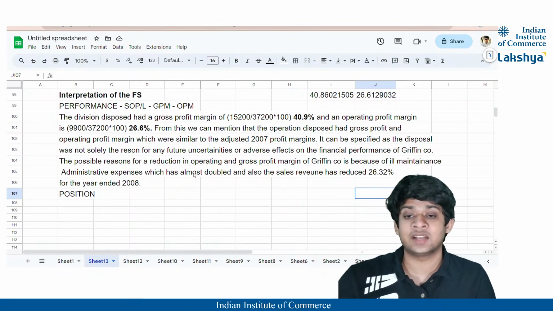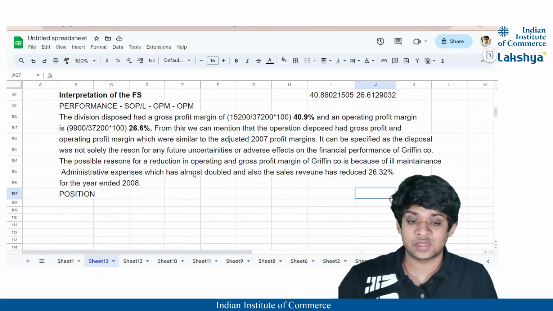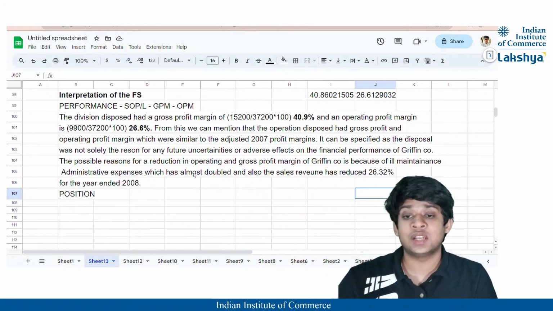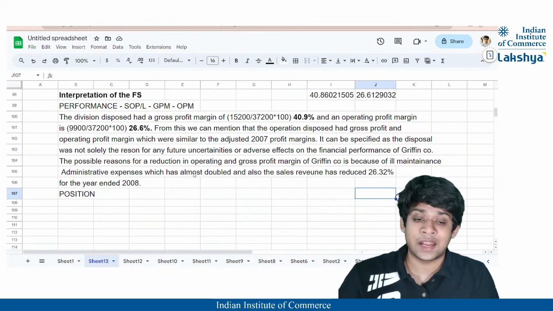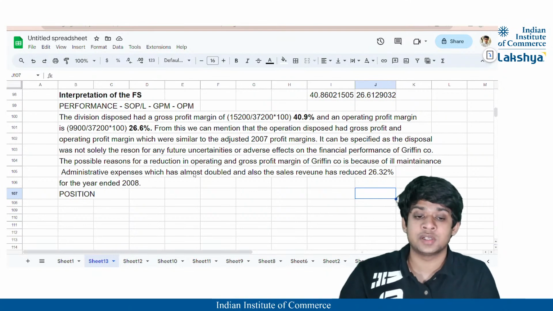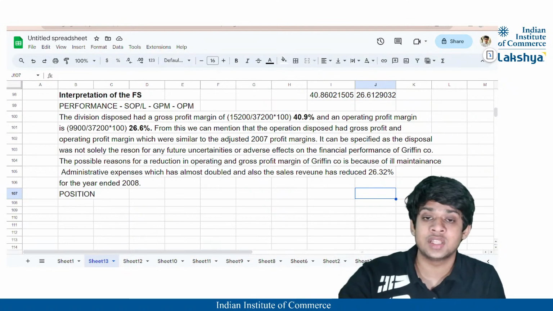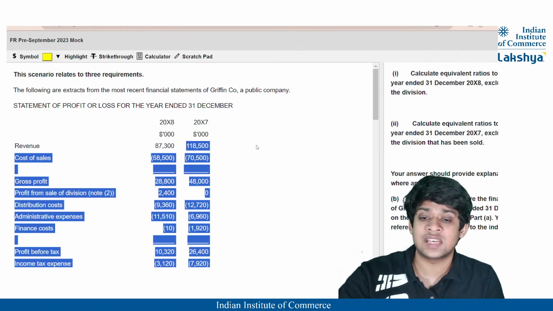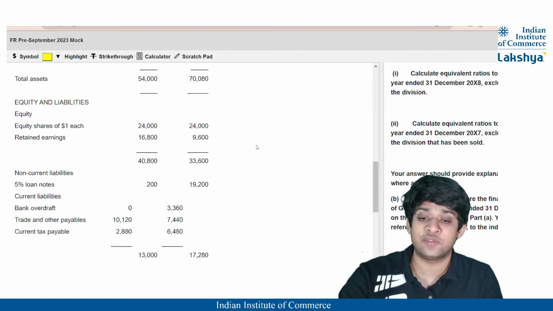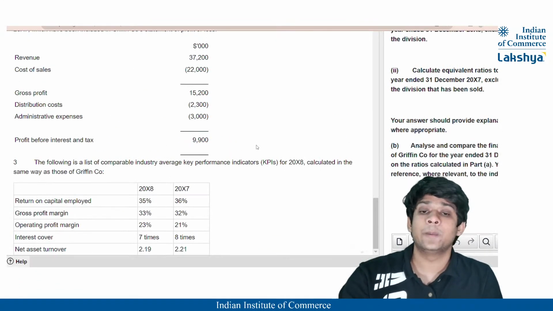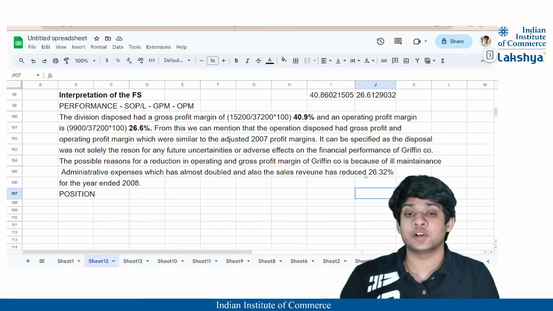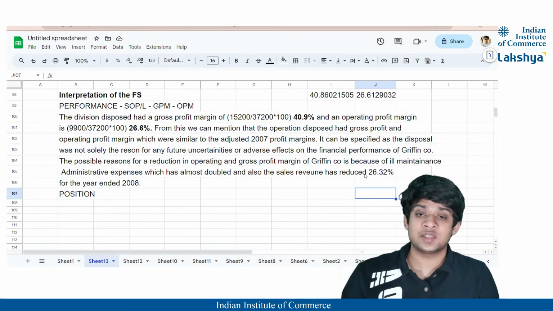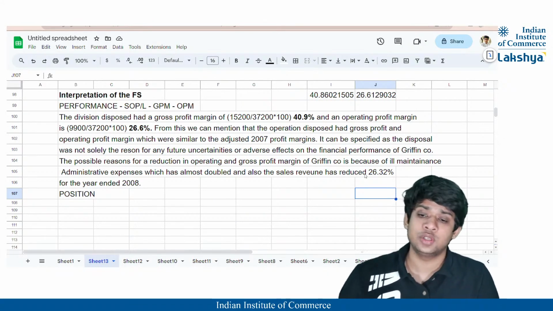Probably the sales revenue might have reduced because there might be a change of supplier. But if it is not clearly specified, you can just specify one reason, that there would probably be a change of supplier, or maybe an inflation in the purchases because of which it is affected. But if any such things are not mentioned in the question, then don't state too much which cannot be identified from the question given above, right? So here you can just specify why it has been reduced by stating that possibly it has reduced. But if something is mentioned for a possible reduction in the sales revenue, you can clearly specify that.